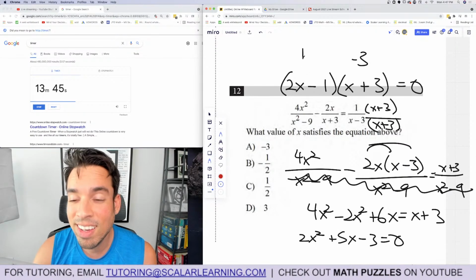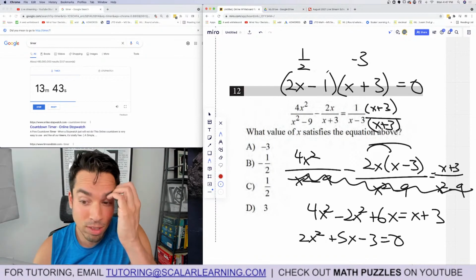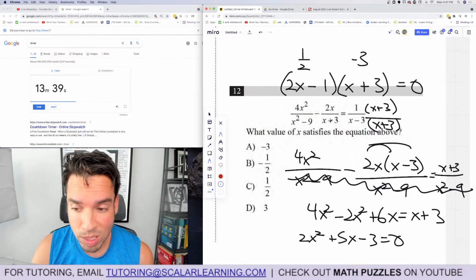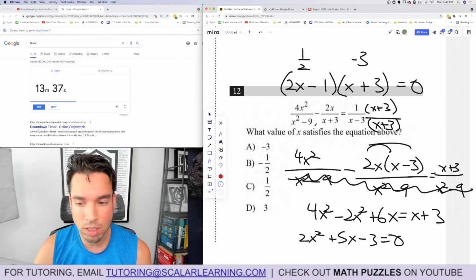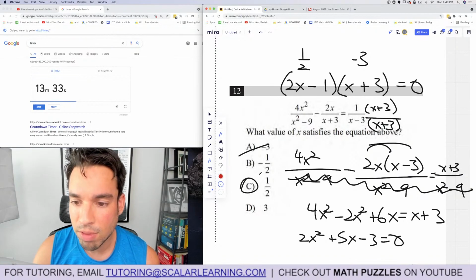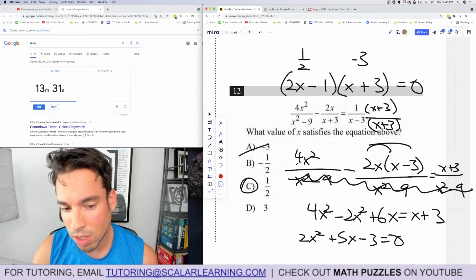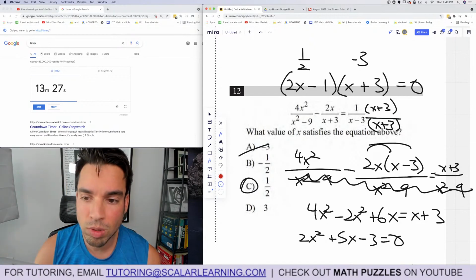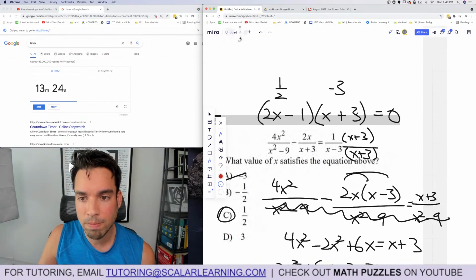What? Oh, we got an extraneous solution. Ooh, that was close. Okay, so we got two answers. Negative 3 is extraneous because when you plug it back in, it zeroes out the denominator, and we can't have that. So you're out, and 1/2 is the winner. I don't have enough time to check it and plug it back in. It'll just take too long. I mean, I could, but it's really kind of pointless, so let's just roll with that.